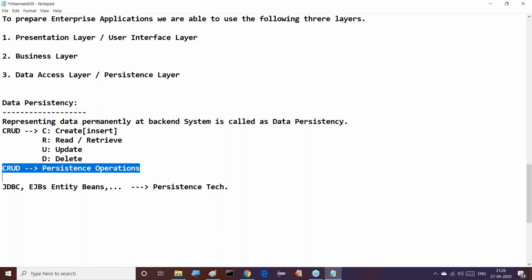Understand it clearly now. Data persistence is nothing but representing data, or maintaining or managing the data, permanently in our databases. Then it is called data persistency. So these are the overall operations that we understand about data persistency.